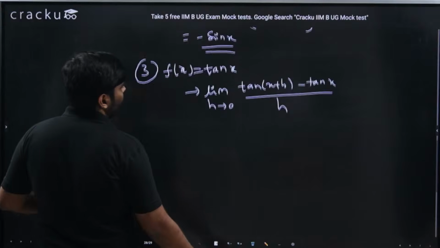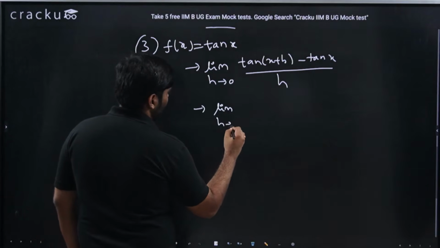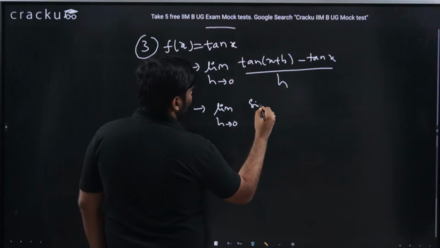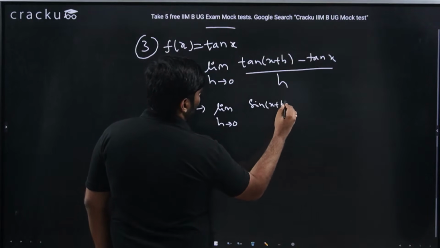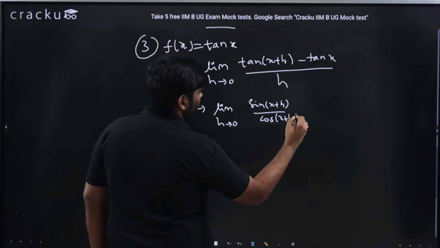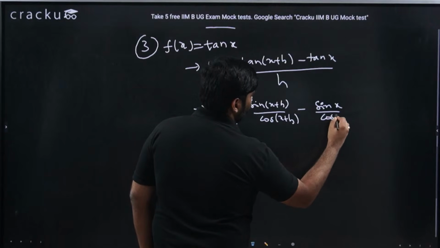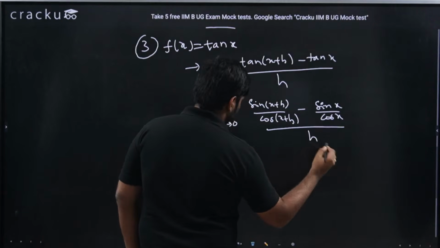So this can be written as what? Limit h tending to 0, sine of (x plus h) by cos of (x plus h), minus sin x by cos x, this whole divided by h.